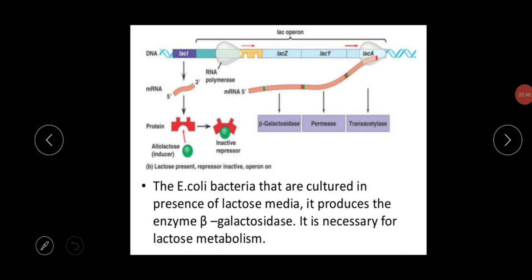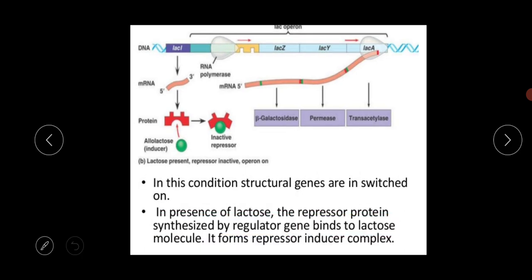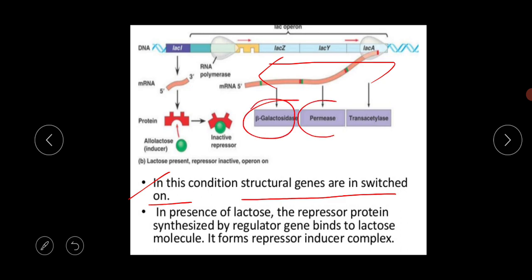Okay, so the next thing is that E. coli bacteria cultured in lactose media produce the enzyme beta galactosidase. It is necessary for lactose metabolism. In this condition, the structural genes are switched on. Why? Because these structural genes are in transcribed mode, so they produce the respective enzymes. That's why these structural genes are in switched on mode.